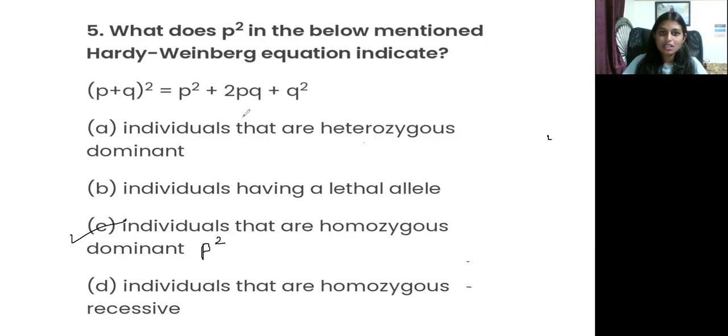Individuals that are heterozygous dominant is 2PQ. Individuals that are homozygous recessive is Q square. Individual having a lethal gene, so this is not an option. So option C is the correct answer. Here what they ask is P square, and P square indicates homozygous dominant.